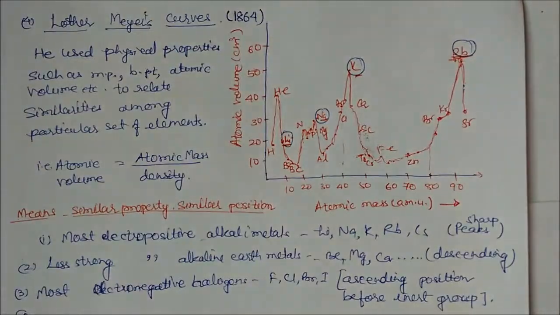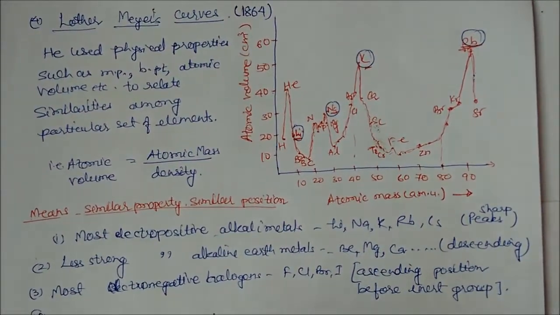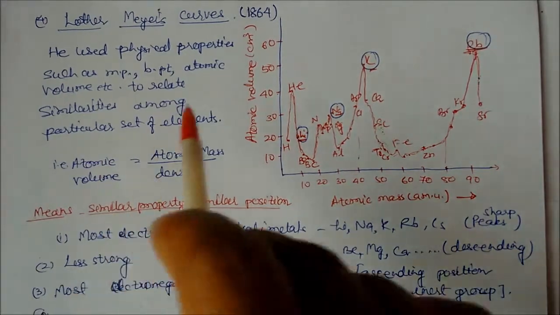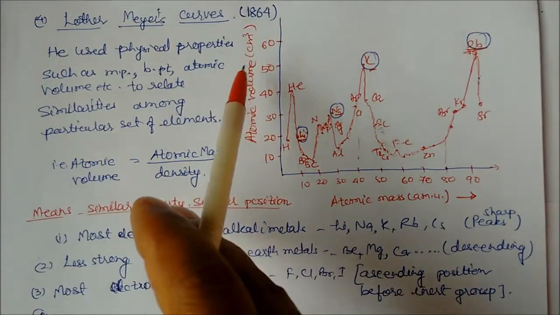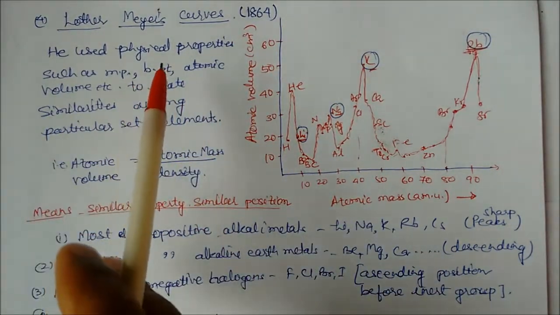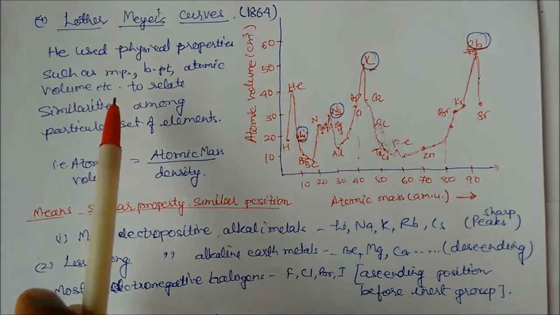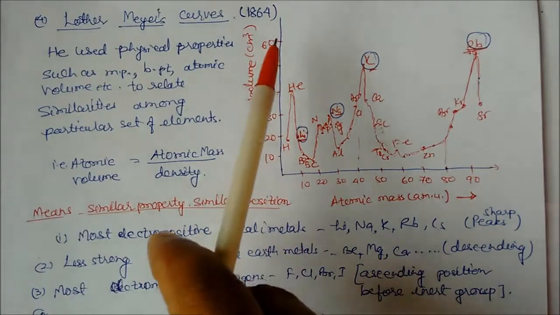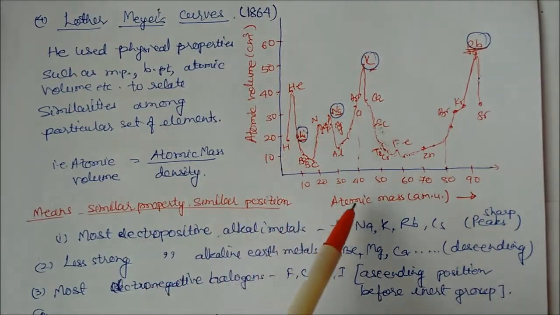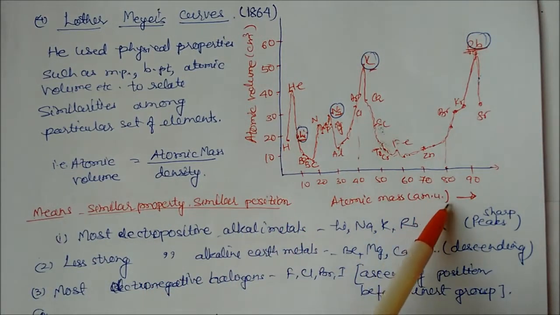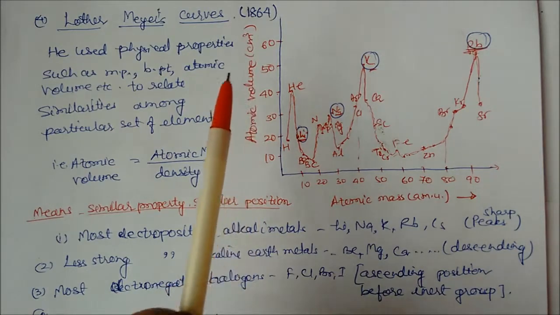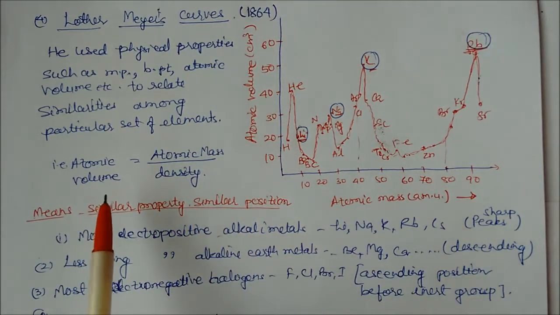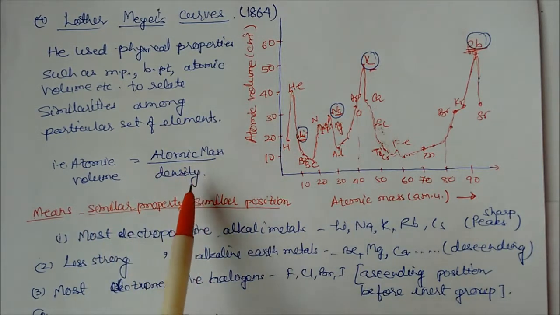Then one more classification came, by Lothar Meyer, with his curves in 1866. That is contemporary, the same period. But he used physical properties such as melting point, boiling point, and atomic weight, and he made a graph like this one: atomic volume versus atomic mass. Atomic mass is in AMU, and atomic volume is in cubic centimeters. He used the concept of atomic volume, that is atomic mass divided by density.